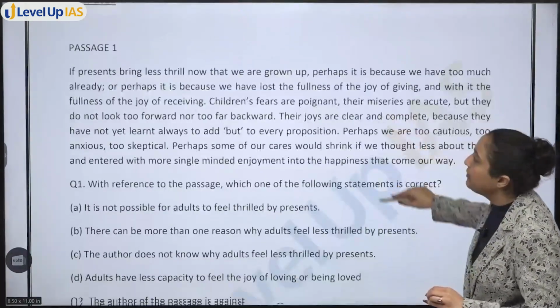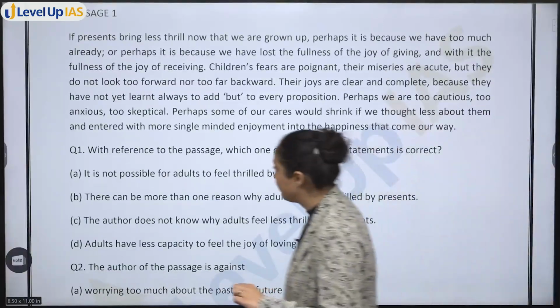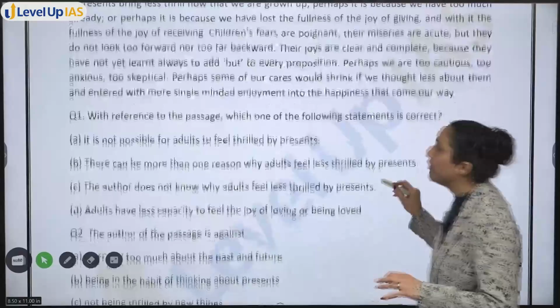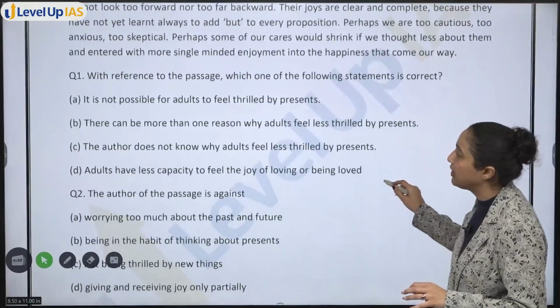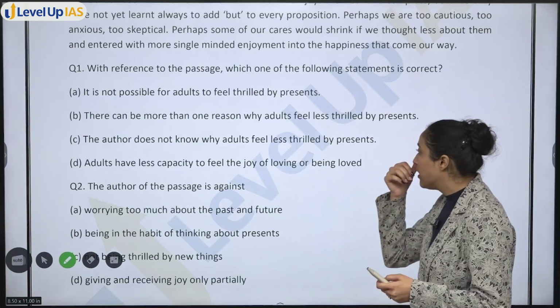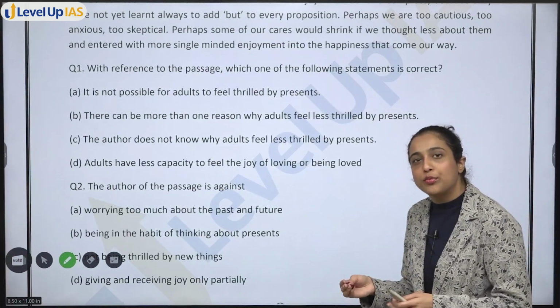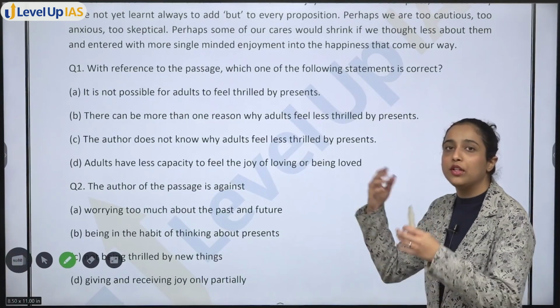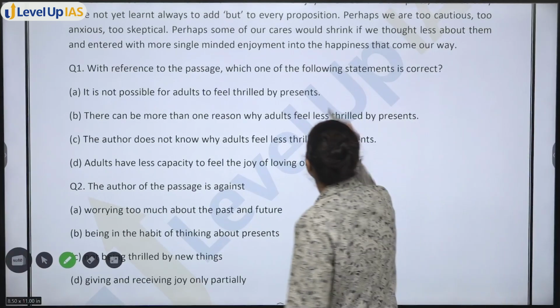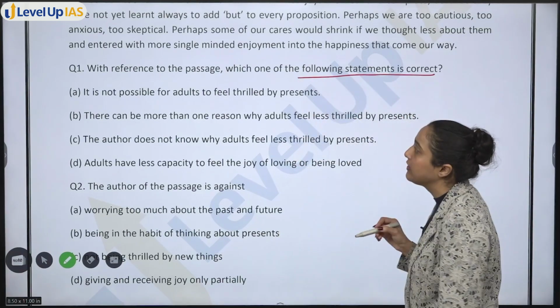The first one, you have, again, we'll follow the same approach that we have followed earlier. We will start by reading the question and the options first. Although this is a small passage, you know that there are 2 questions and options, so we'll just read this first so that we know where to put more attention. With reference to passage, which one of the following statements is correct?